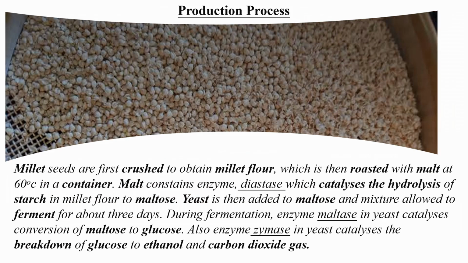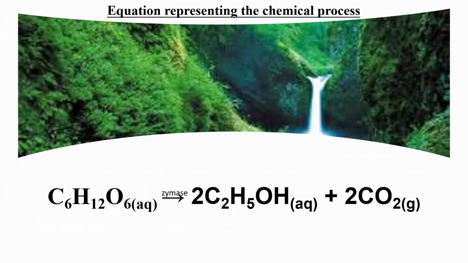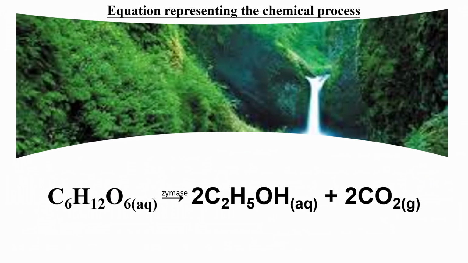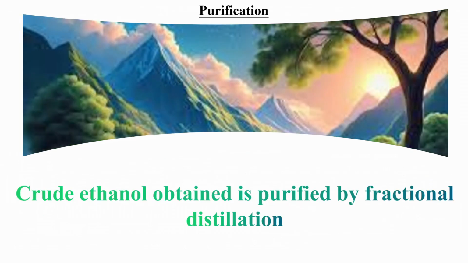Here is how we can bring the general equation of the breakdown of glucose to ethanol and carbon dioxide gas. Now, the third area that we need to bring out when we're responding to this item is the purification process. During the purification process, we obtain pure ethanol from the crude ethanol by fractional distillation.